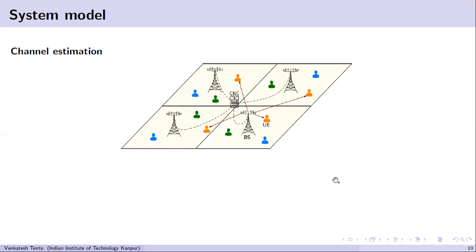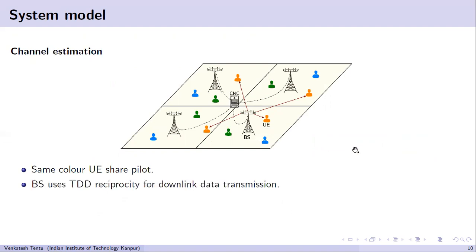So now we'll see the channel estimation, because the base station has to estimate the channel to precode it. Here the same color uses the same pilot, because I have already talked about how it is impossible to assign orthogonal pilots, so users are sharing pilots. The base station uses time domain reciprocity for downlink data transmission.